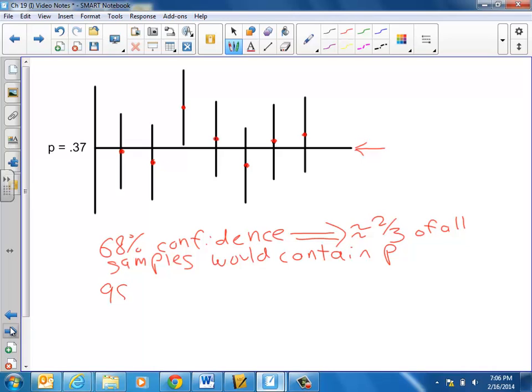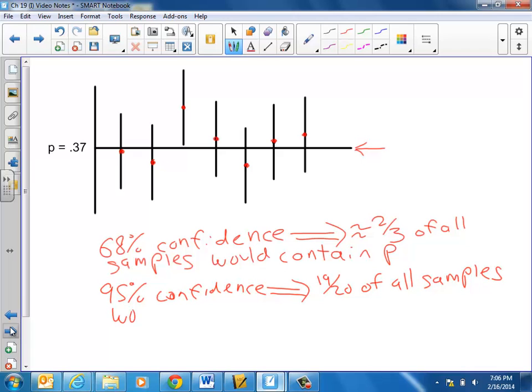So at 95% confidence, that leads us to 19 out of 20 of all samples would contain P.